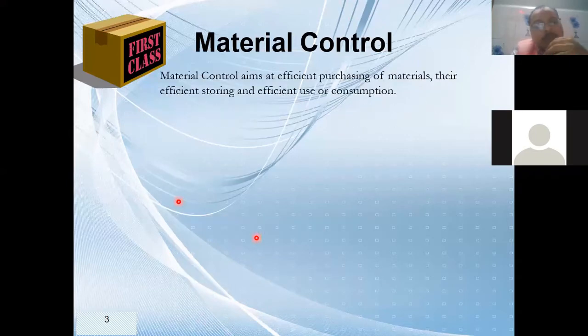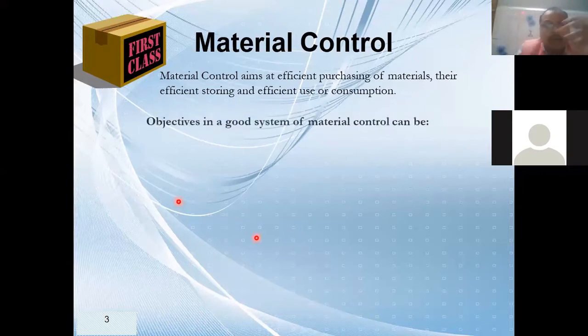Now let's see material control. What is the main aim? Its main aim is efficient purchasing of material. It includes how efficiently you are purchasing the material. Then effective storing: whether the material is stored in a proper, intact position or not. If your material is spoiled while storing, then it is of no use. And at the same time, how efficiently you are consuming it. Consuming means making a final product with the help of that material.